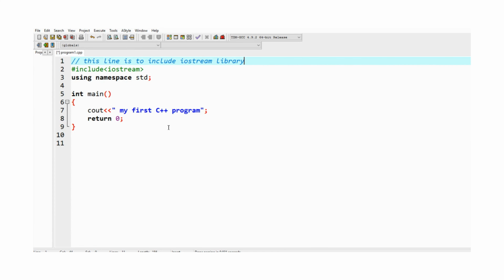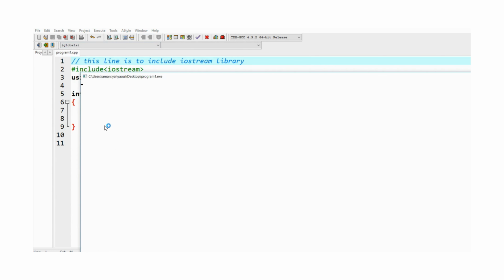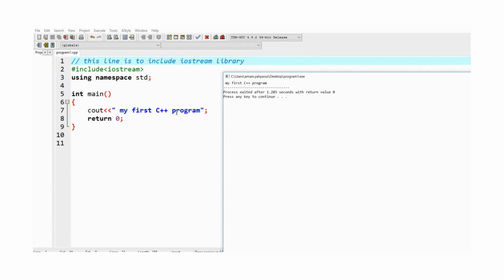When I read this code again, I can understand that the first line is to include the iostream library. If I execute, nothing will be changed because the compiler will jump over this line. This line will not be executed, so nothing changed. We have my first C++ program and we don't see this line in the output.